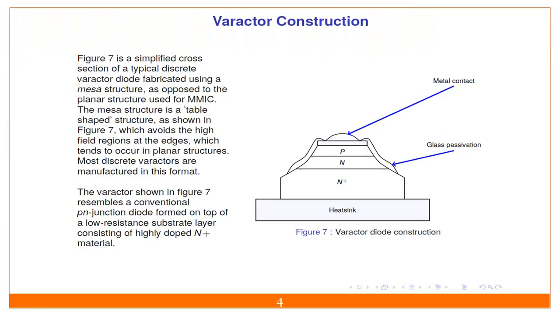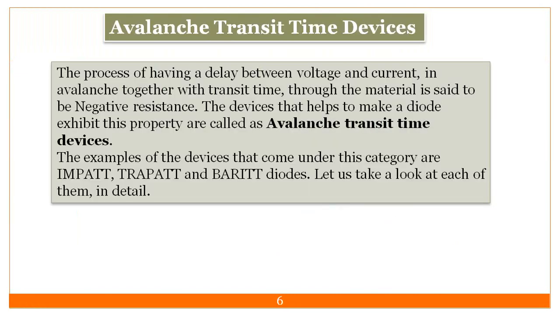So in the last lecture we have discussed the varactor diode, its construction and its working. Then we started with the avalanche transit time device. So what exactly does transit time mean? Suppose this is my anode and this is my cathode. We know that electrons will be generated at the cathode and will be attracted toward the anode.